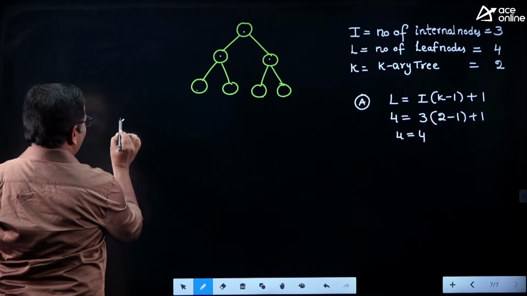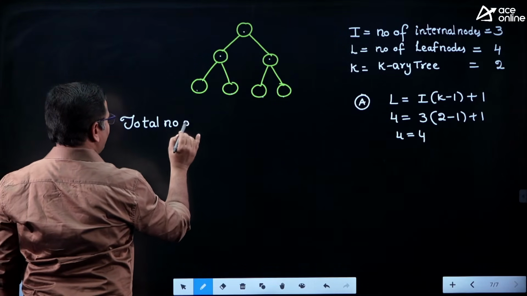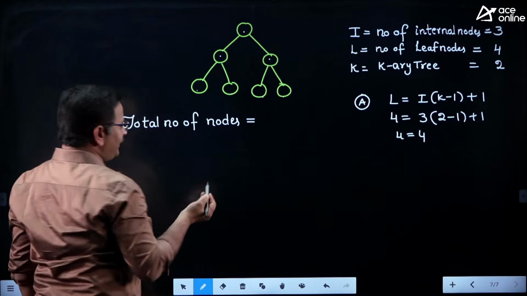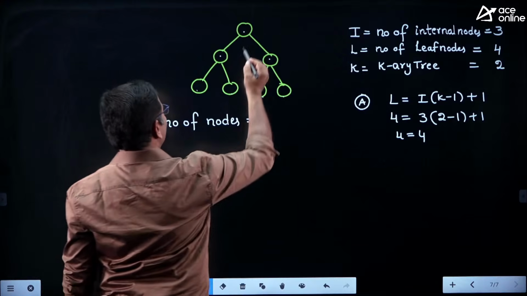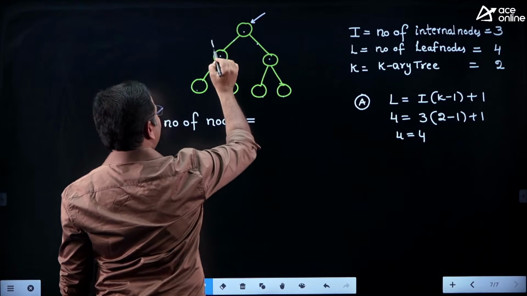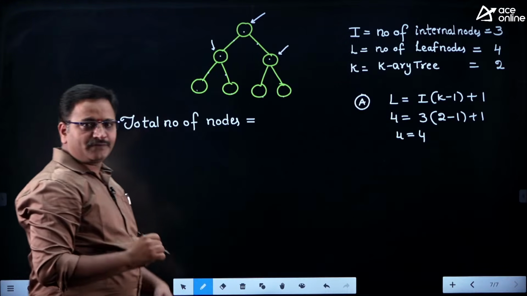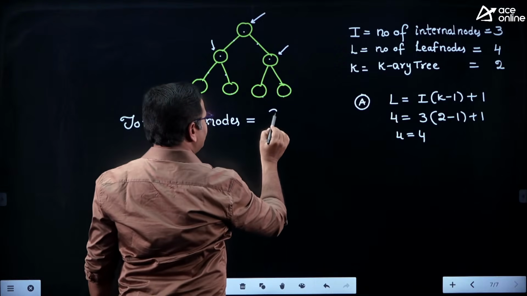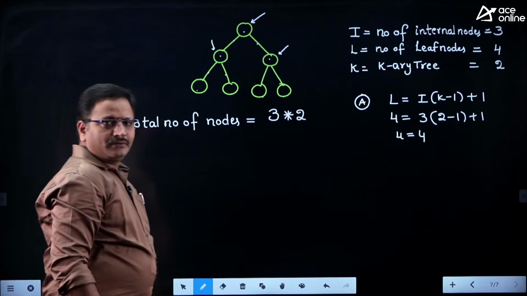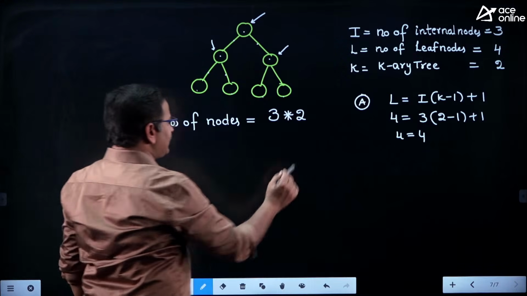Suppose I ask what is the total number of nodes for this problem. How do you get the total number of nodes, friends? Just look here. Total number of nodes means, see, there is one internal node contributing 2 children, the second internal node contributing 2 more children, the third internal node contributing 2 more children. Therefore, I can write it like this: there are 3 internal nodes, each internal node is contributing 2 children. That's 3 into 2. Extra, I am adding plus 1, friends.